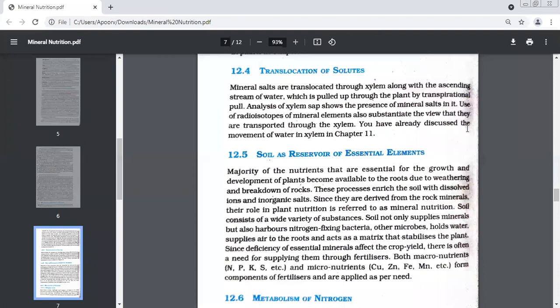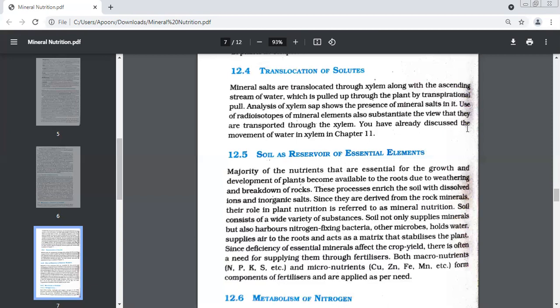Now we'll move on to translocation of solutes. Mineral salts, we know, are transported through xylem along with the ascending stream of water. Minerals move with what? You remember the word sap? Sap is water plus minerals. So along with water, what also travels upwards in a plant? Ascent of sap, the word I gave you. So what is sap? Water plus minerals.